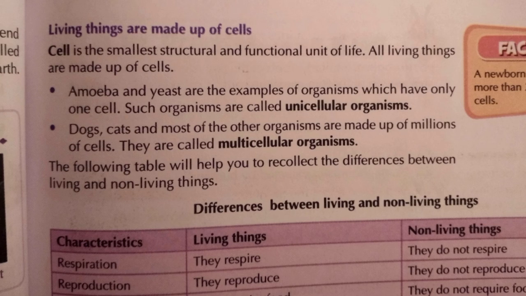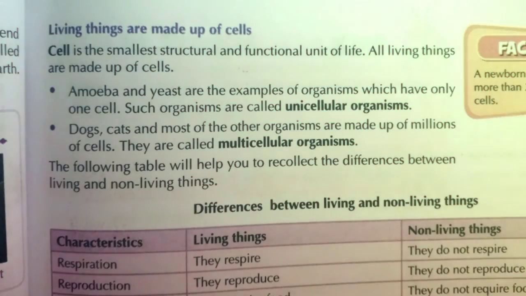So let us wind up today's session. We just learned two more characteristics: living things have a lifespan and living things are made up of cells. And according to the number of cells, if the organism has only one cell, it is called a unicellular organism, and if the organism has more than one cell, we call it a multicellular organism.